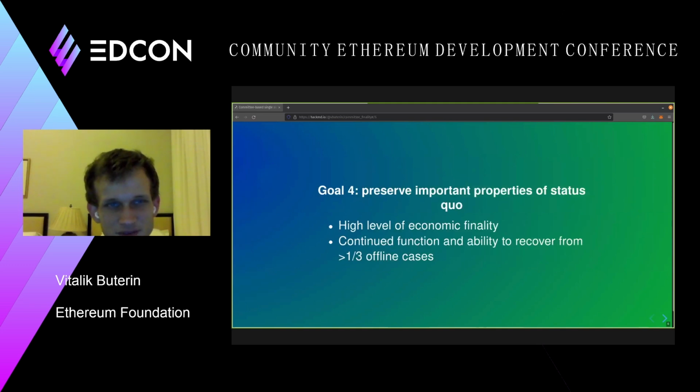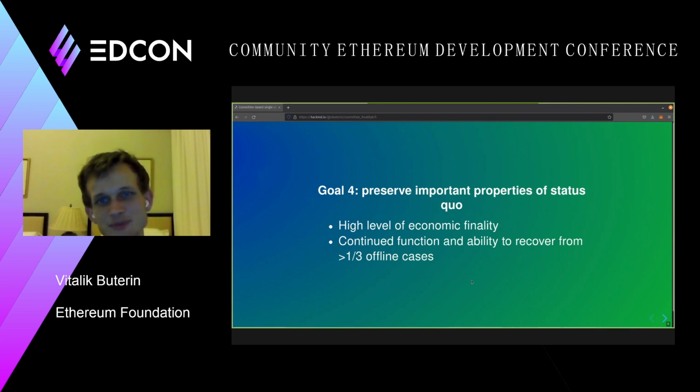Goal 4 is to just preserve important properties of the beacon chain as it works today, right? So the beacon chain as it works today provides a high level of economic finality. It provides this really important guarantee that once a block is finalized, it's extremely expensive to revert that block. In order to revert a finalized block, you have to get 1/3 of your validators slashed, and the penalty for that costs hundreds of thousands, or right now millions, more than 2 million ETH. So we want to preserve a high level of economic finality. We want it to continue to be expensive to attack the system and to revert finalized blocks.